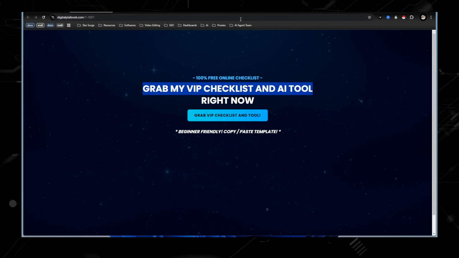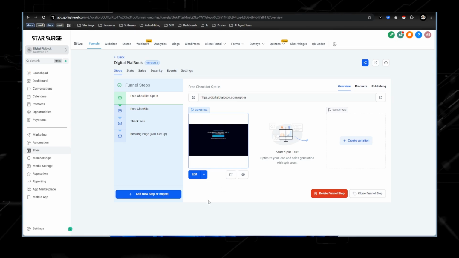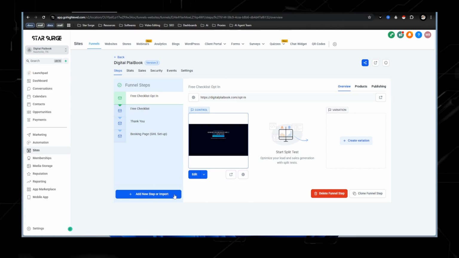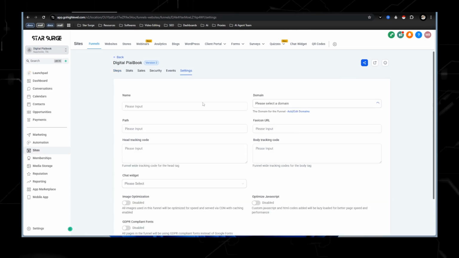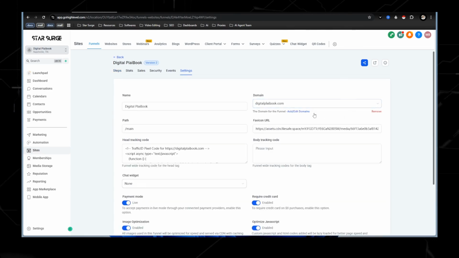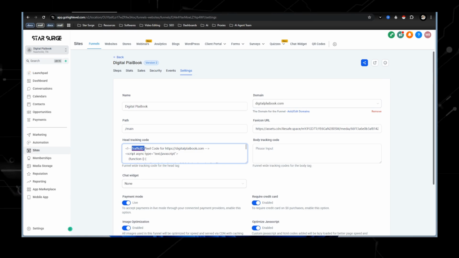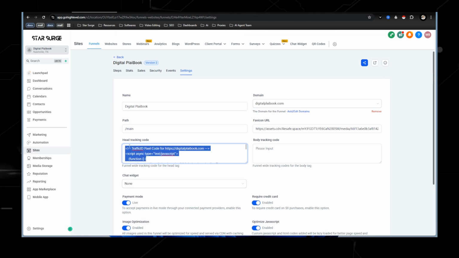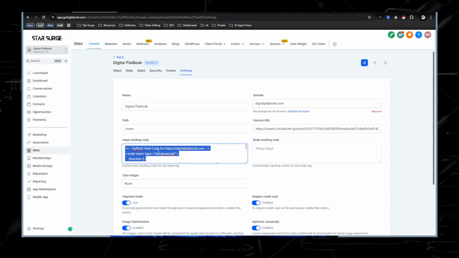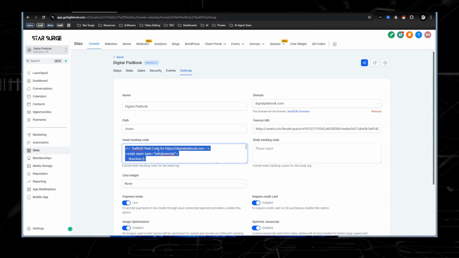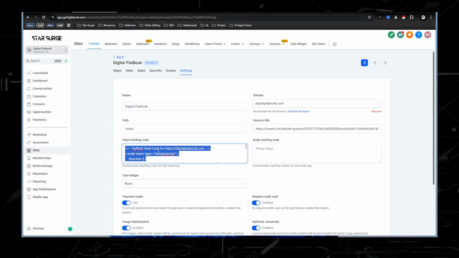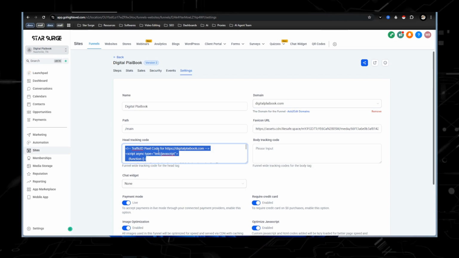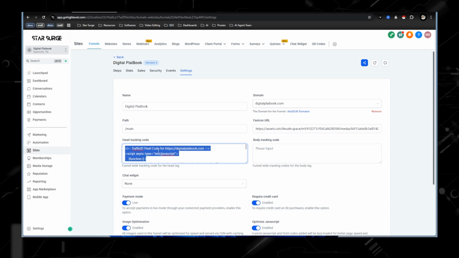So to get this set up, all you really need to do is once this is uploaded into your account is just go to settings, and then you need to add a domain. Right from here too, you can purchase a domain, which I really like. Also, check out Traffic ID. What Traffic ID is that it allows me to capture leads. So when people land on my website, even if they don't fill out the form, I have a 30% chance of getting their information. Super cool.